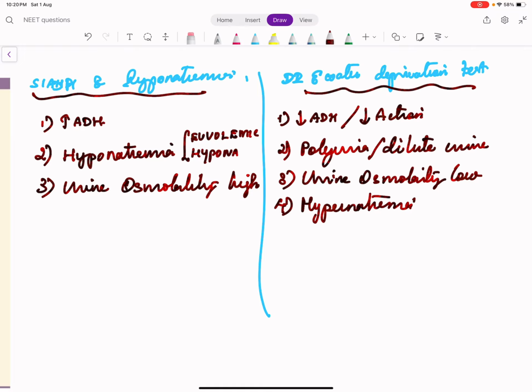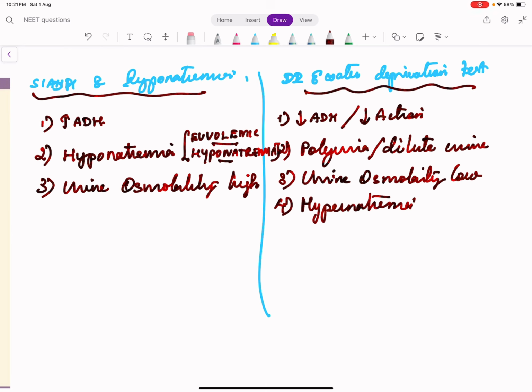Remember, in hyponatremia, we can simply classify as three types: hypovolemic hyponatremia, euvolemic hyponatremia, hypervolemic hyponatremia. Hypovolemic hyponatremia is a volume losing condition such as diarrhea, vomiting, and the patient develops hyponatremia due to that.